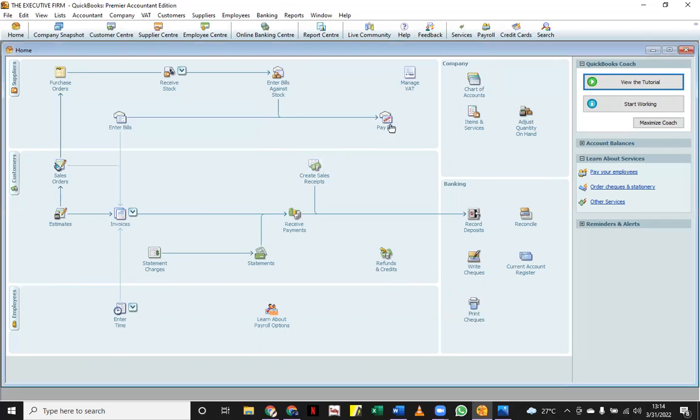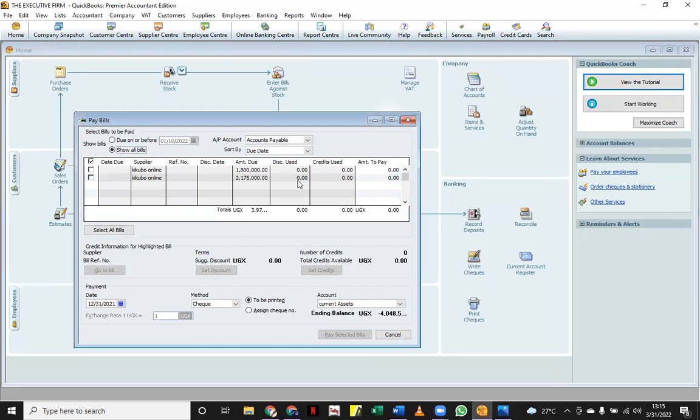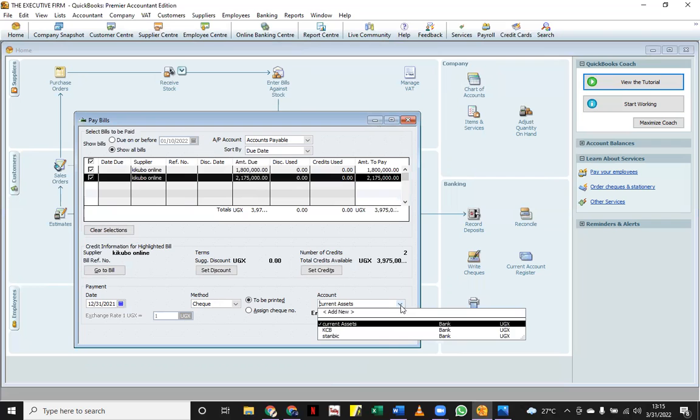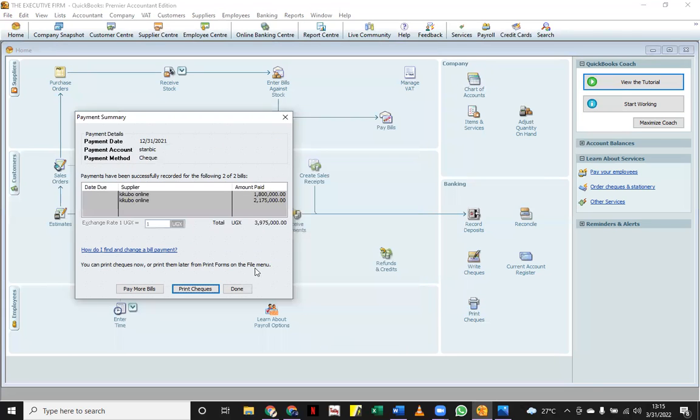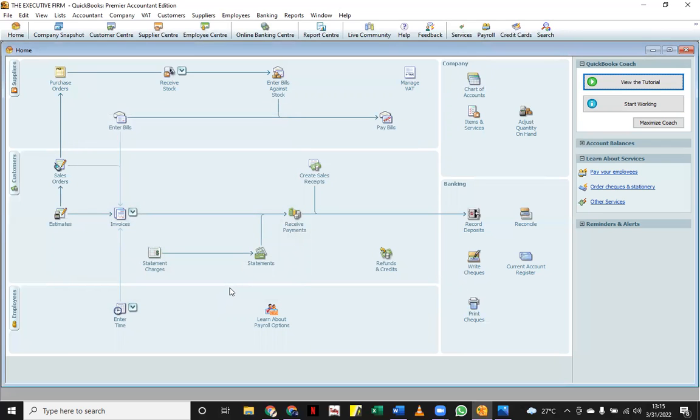But remember, when we come to pay bills, we have bills that we've not yet paid. So we need to select them, and then select the bank to use, Stanbic, and then say pay selected bills, and then we'll be well with our suppliers. So once that is done, we'll have taken back goods and received a refund from the supplier.